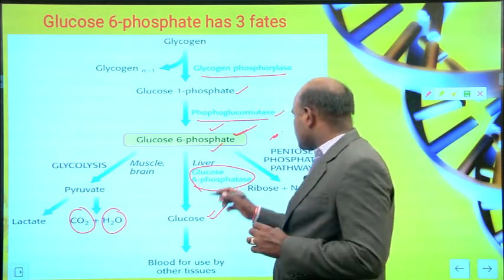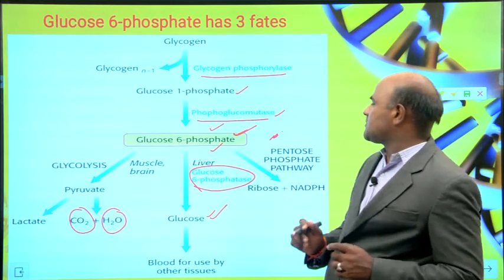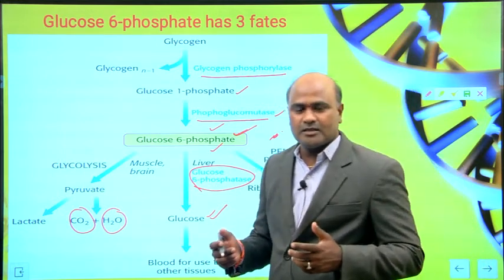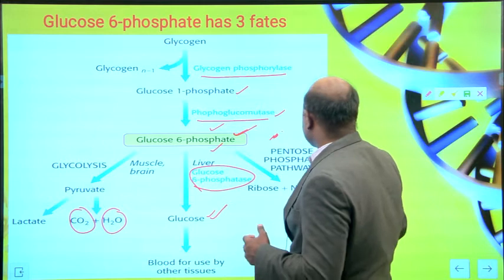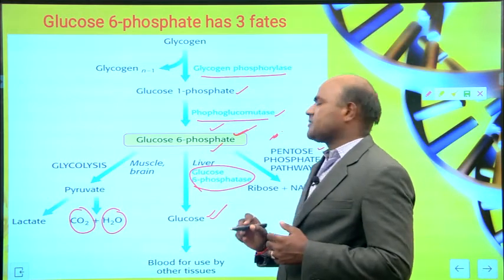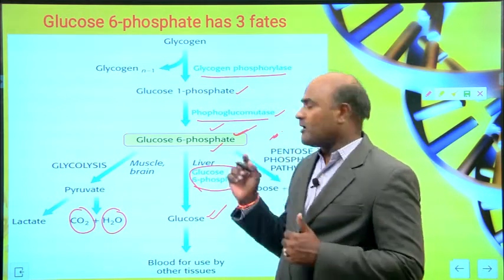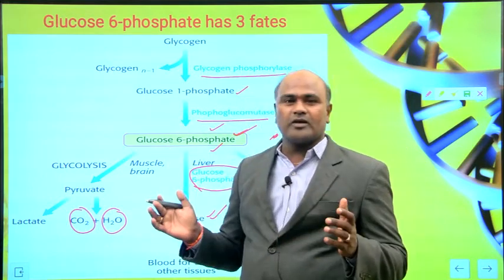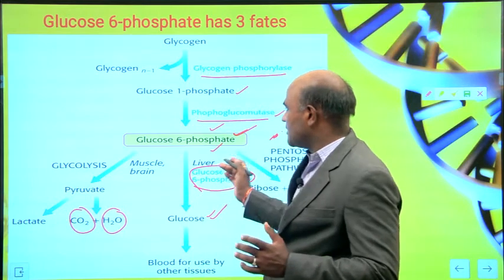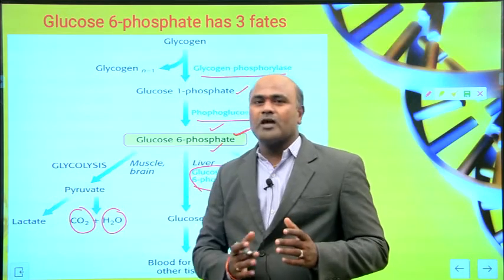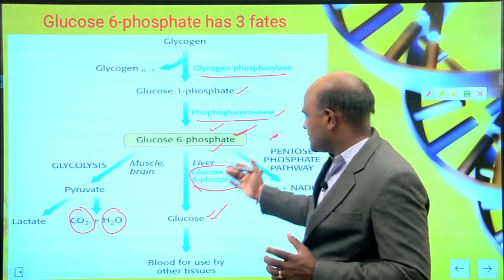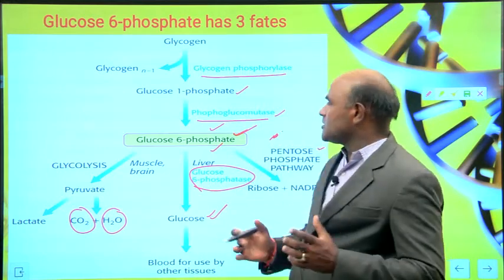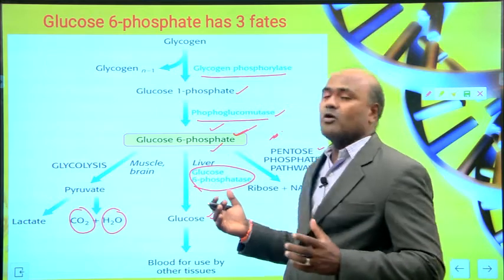And then coming to another, glucose 6-phosphate is converted into ribose and NADPH. You can see here the pentose phosphate pathway. So glucose 6-phosphate has three different fates. One is glucose 6-phosphate converted to pyruvate and lactate, the other is glucose 6-phosphate converted into glucose, and the other is that using glucose 6-phosphate you can convert to ribose.